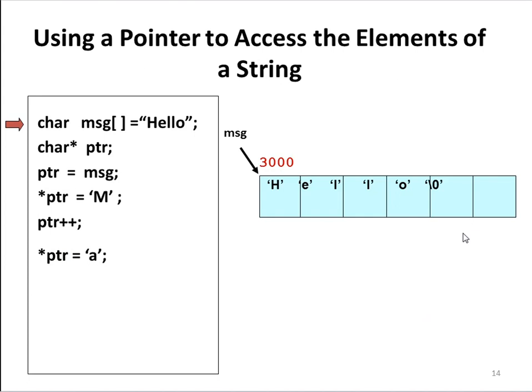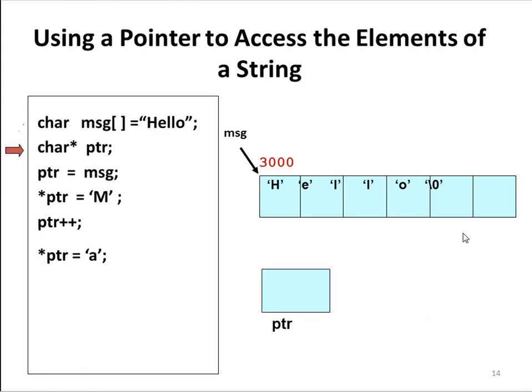Here is another example: how to access a string using a pointer. char msg[] = "hello" is a hard-coded character type array. char *ptr is a character type pointer, and ptr = msg means it points to the first location of the array. Then *ptr = 'm': we are changing the value of *ptr to m, so h becomes m. Then ptr++ means it points to the next location, e. Then *ptr = 'a': we are changing e to a.